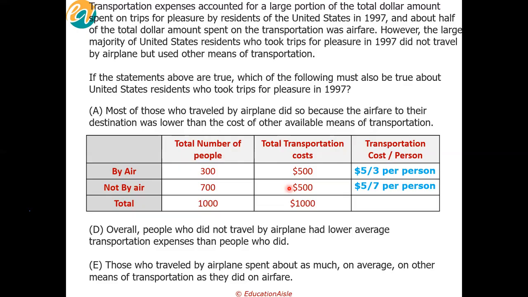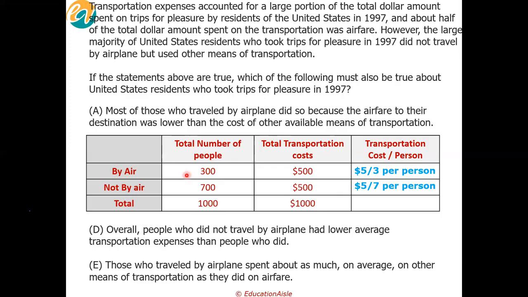We have not assumed that everyone is going to the same place. Avnish, where are you saying that I've taken similar for every person? I'm saying these 1,000 people cumulatively spent $1,000. You could take it as 1 million also, it doesn't matter. But whatever figure you take, half has to be this, half has to be that. Half by air, other half by non-air.